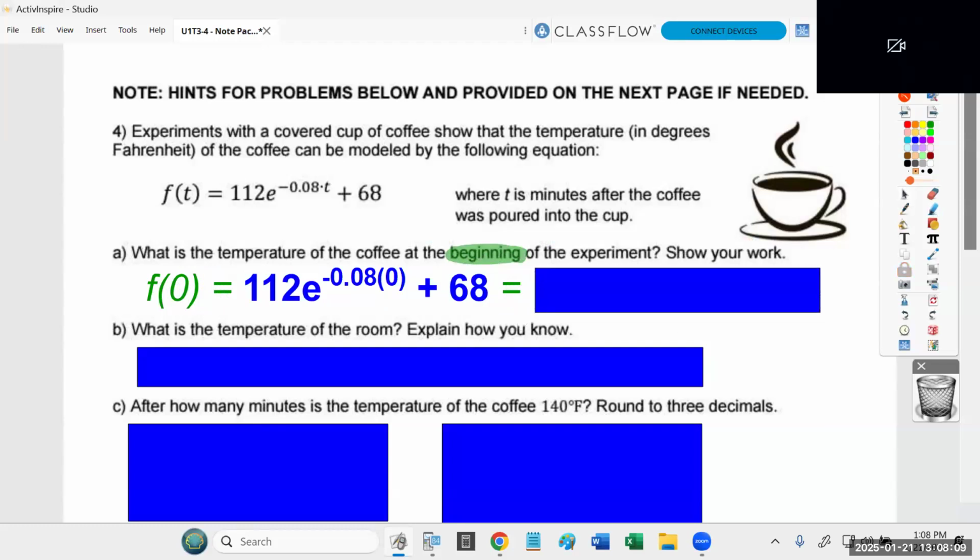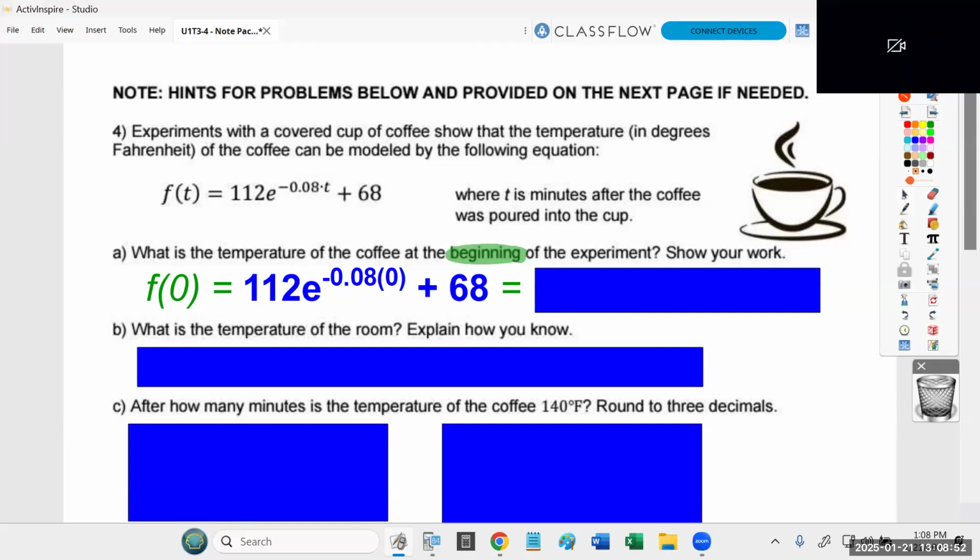Once again, I'm going to stress that you all are more than capable of doing this basically in your head. Mr. Matt, what is negative 0.08 times 0? 0, because anything times 0 is 0. Mr. Elder, what is e raised to the 0 power? 1, because anything raised to the 0 power is 1. I love how much more smoothly this is going than the last time, by the way. Now, what is 112 times 1? 112, because anything times 1 is itself.